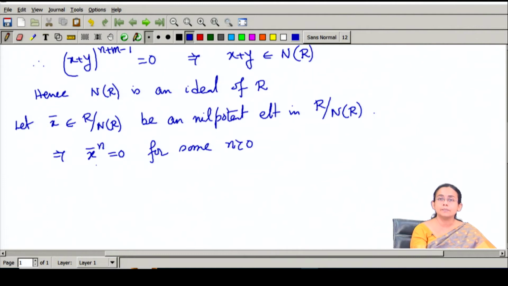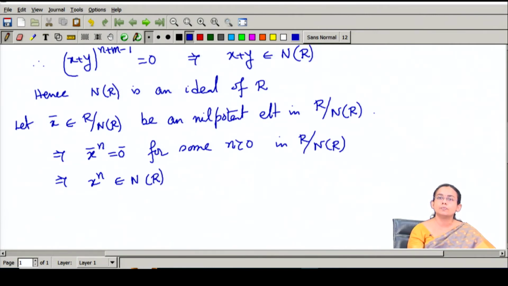So, this means what? That this is 0 in R quotient N(R). So this is 0 bar, I should say. 0 bar means that x to the power n is in the set N(R).